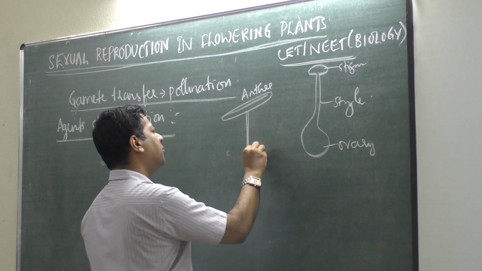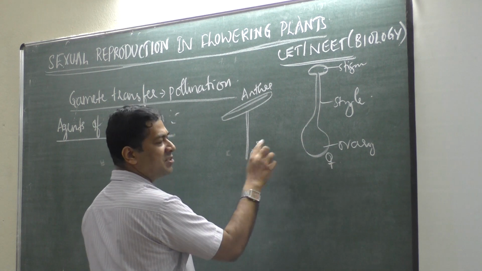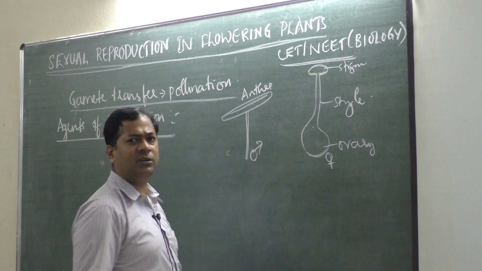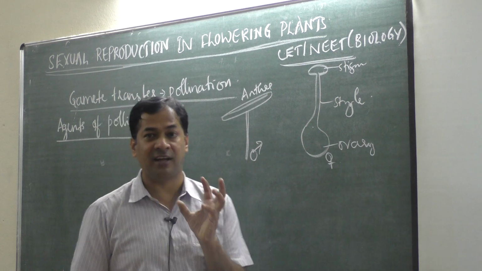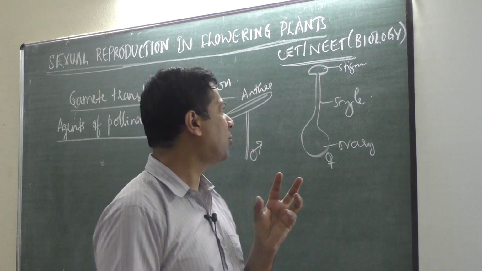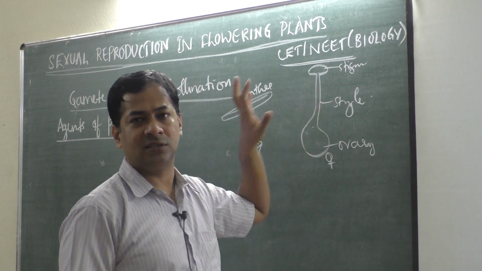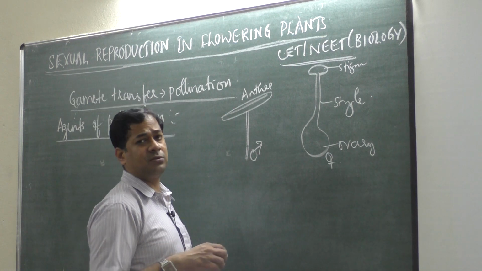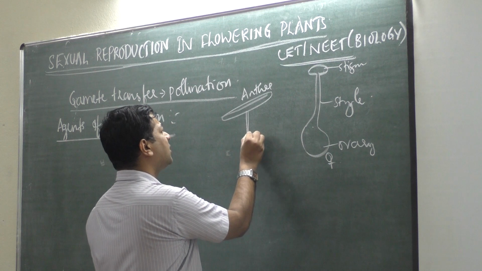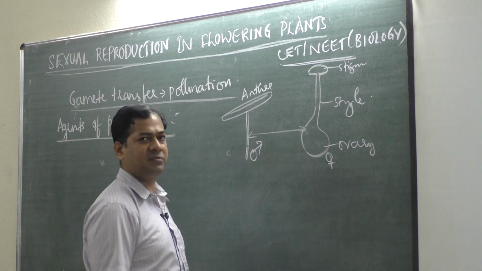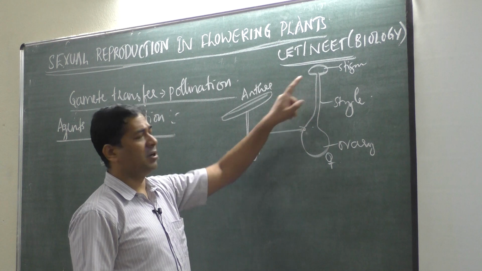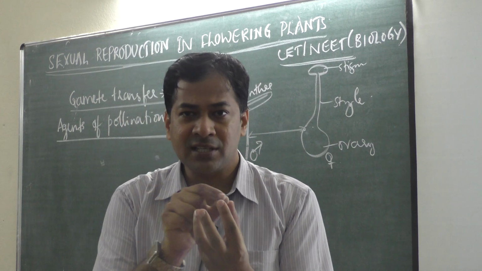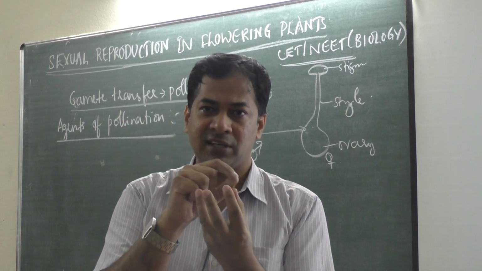This is the male reproductive part, the androecium, and this is the female reproductive part, the gynoecium. Even if both are in the same flower, a single bisexual flower, there will be a distance between anther and stigma, at least a millimeter to a centimeter. The pollen grain has to cover that distance.